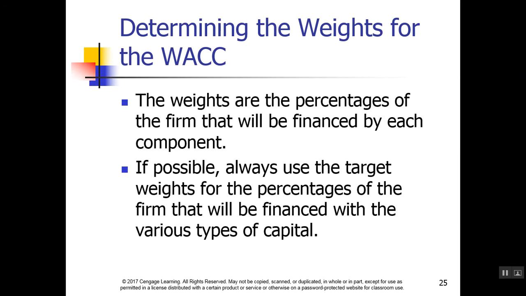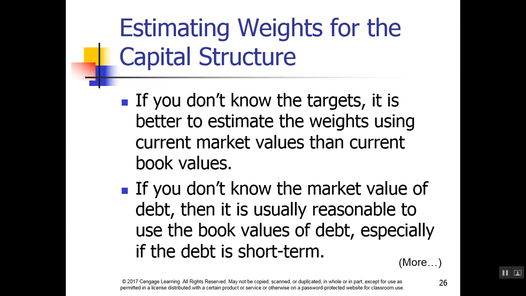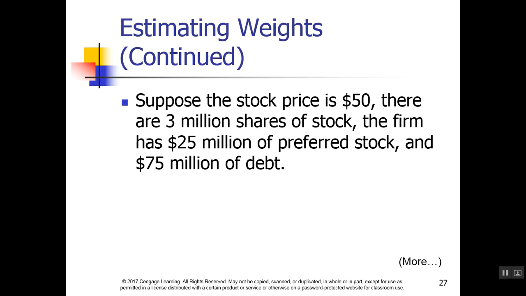How do we determine the weights that we use to calculate the WACC? It's the percentages of the firm that will be financed by each component. Whenever possible, we want to use the target capital structure weights, not the actual weights. We can use the actual weights when we don't know the targets, but we should be using the current market values rather than the book values. Finally, if we don't know the market values, then we can reasonably use the book values, especially when the debt is short term. Let's look at an example.